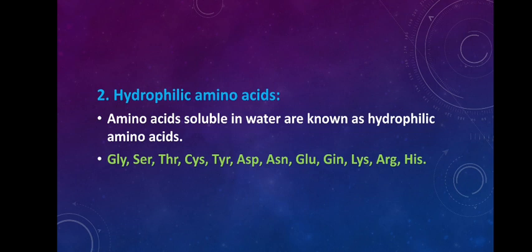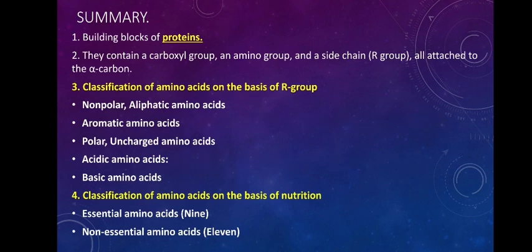So that is all about amino acids. In this class we have discussed the amino acids. We know now that they are the building blocks of proteins. They are formed of a carboxylic group and amino group as well as a side chain.